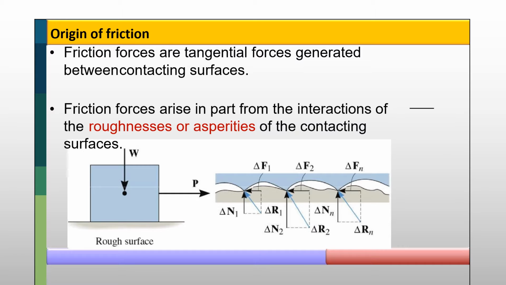Origin of friction. Friction forces are tangential forces generated between contacting surfaces. Friction forces arise in part from the interaction of the roughness or asperities of the contacting surfaces. This is shown in this figure.